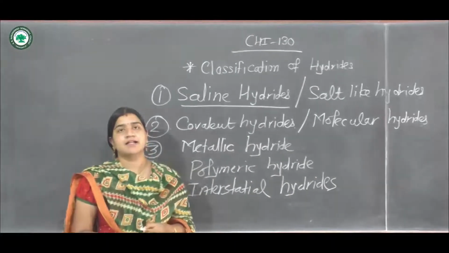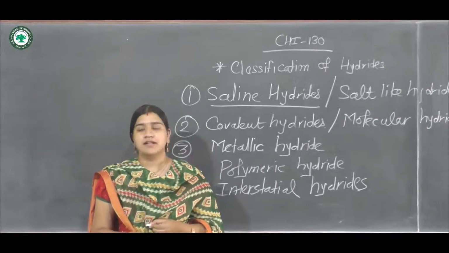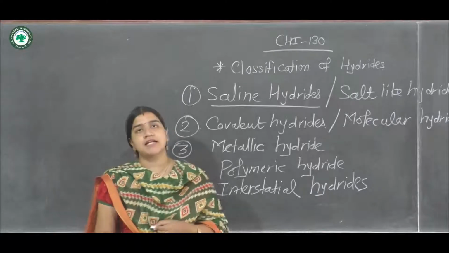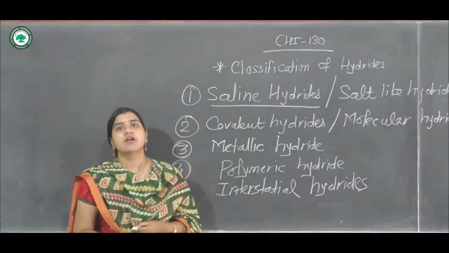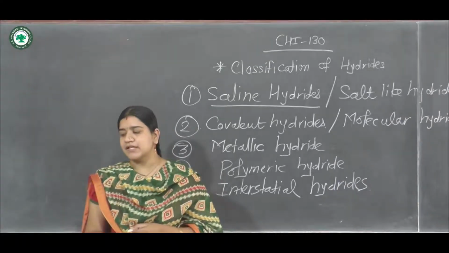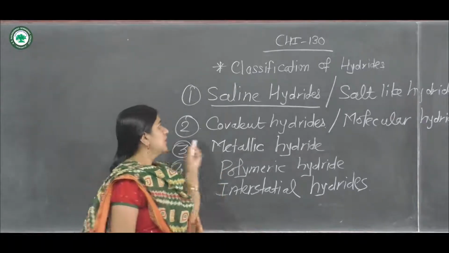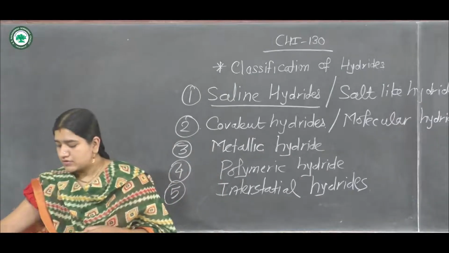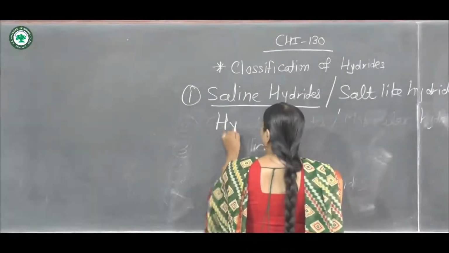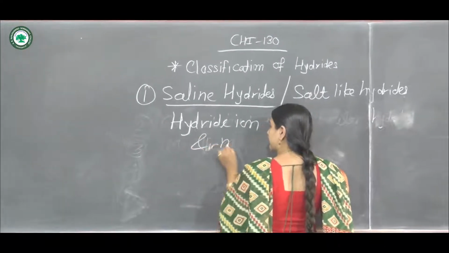So saline hydrides or the salt-like hydrides contain the hydride ions and the metal in an ionic lattice. Means these hydrides are formed by ionic bonds, an ionic lattice is present in the saline hydrides. Basically the alkali metals and alkaline earth metals form the saline hydrides. They are formed by hydride ion and the metal ion.